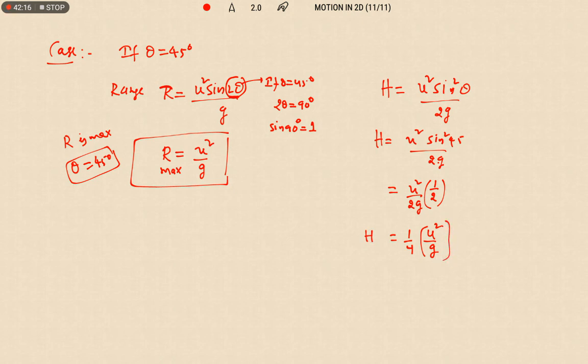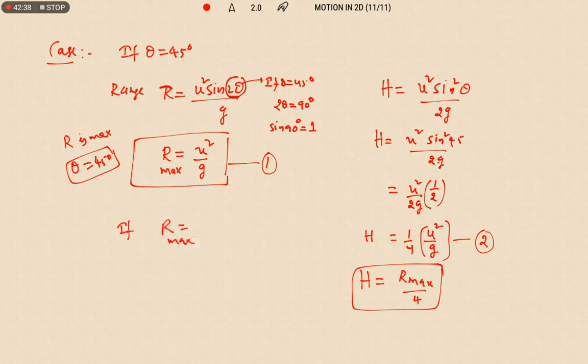Now let us compare these two, 1 and 2. We can replace this u square by g with this. So H equals R maximum by 4. That means if the maximum range is 100 meter, then for this condition the maximum height reached by the body is 25 meter.